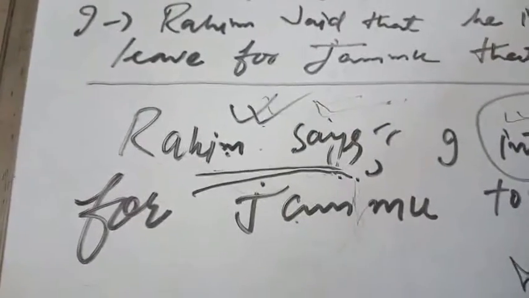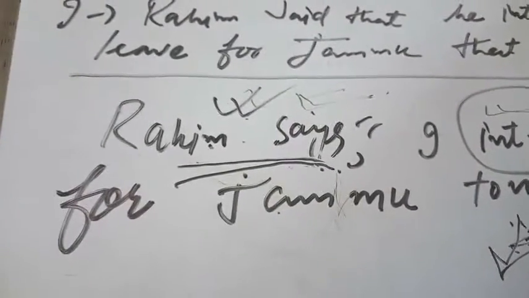So that I already stated in rule number 1. Here this is the present tense, so I will go with rule number one, that Rahim says that he intends to leave for Jammu. What will happen? Tonight or that night? This will go like tonight. Usually when the reported verb is in the present tense, there is no change in the adverb of time. Here the adverb of time is tonight.